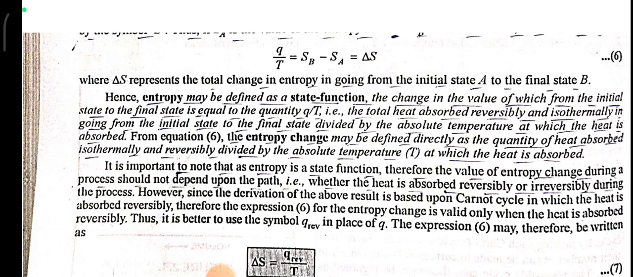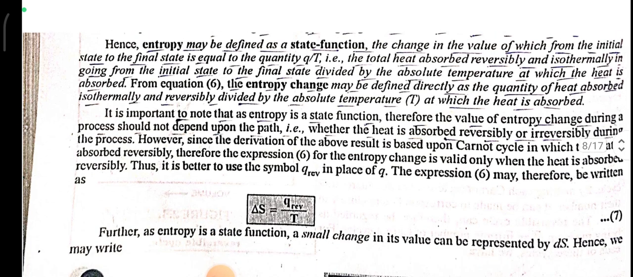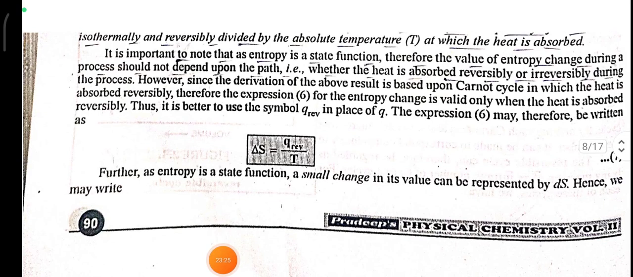Entropy change may be defined directly as the quantity of heat absorbed isothermally and reversibly divided by the absolute temperature T at which the heat is absorbed. It is important to note that as entropy is a state function, the value of entropy change during a process should not depend upon the path, whether the heat is absorbed reversibly or irreversibly during the process. However, since the derivation of the above result is based on the Carnot cycle in which the heat is absorbed reversibly, the expression of the entropy change is valid only when heat is absorbed reversibly.